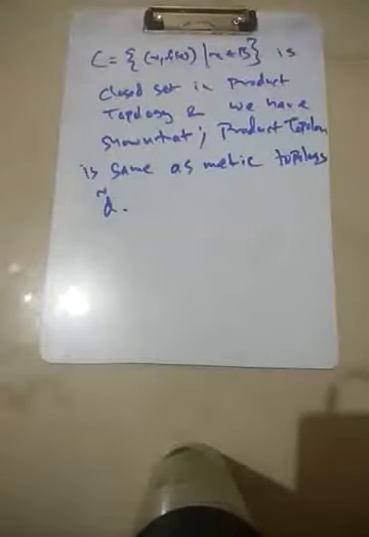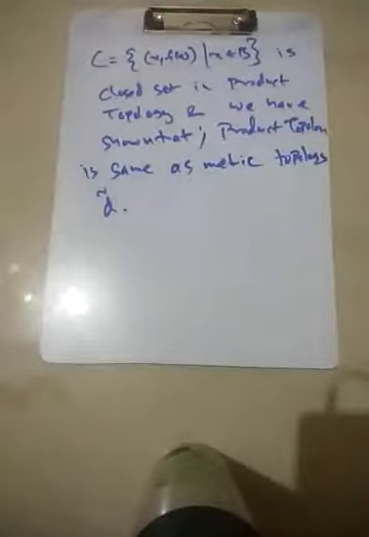Okay. So what does this give? This gives that we have in both the cases that the C is closed in this metric topology on B cross B dash.